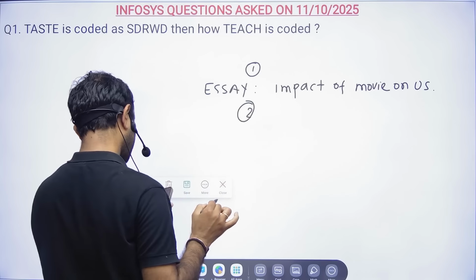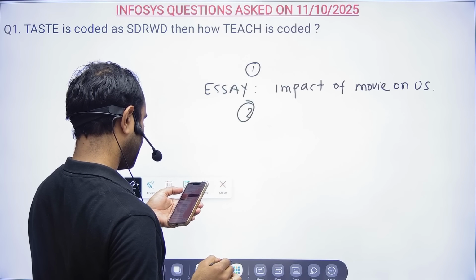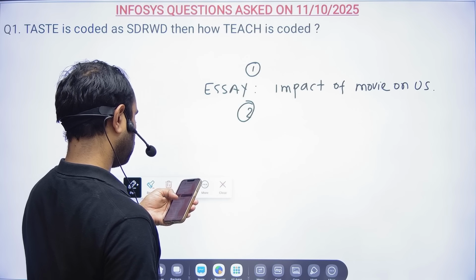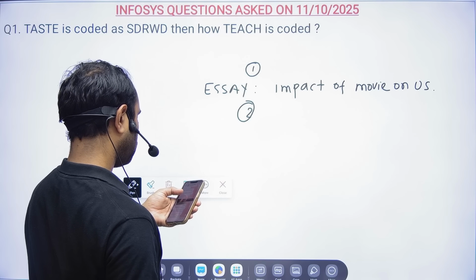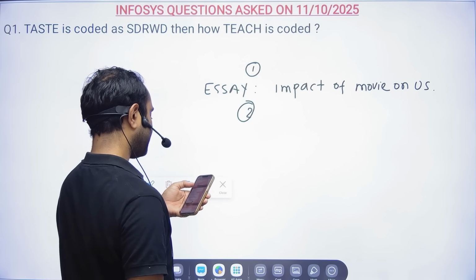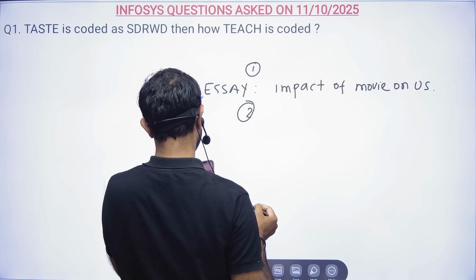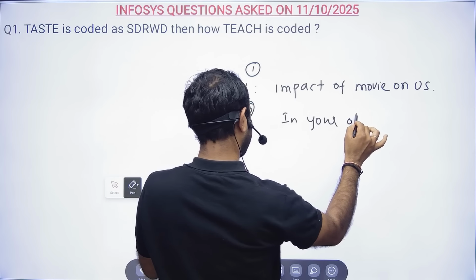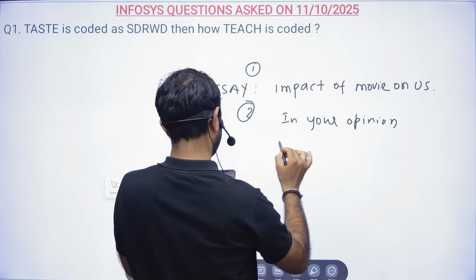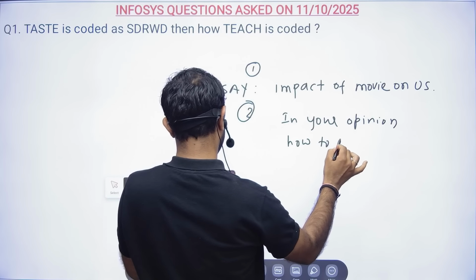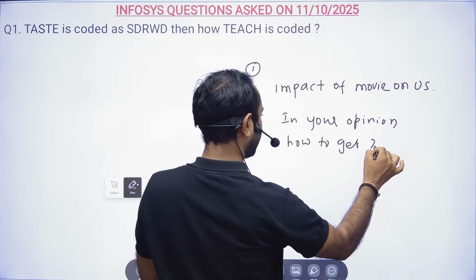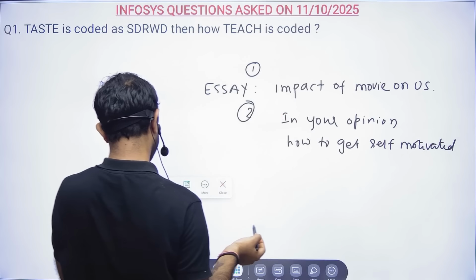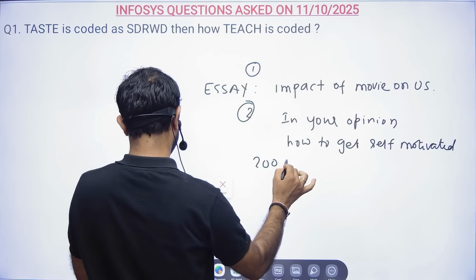From the second shift, something like: in your opinion, how to get self-motivated. 200 words for this essay.